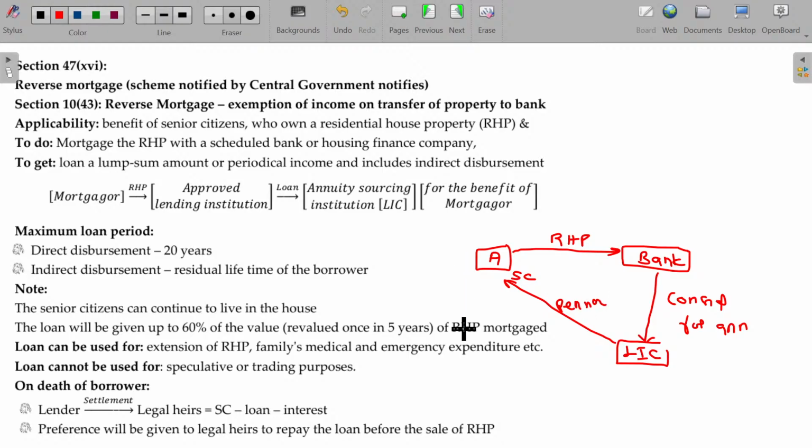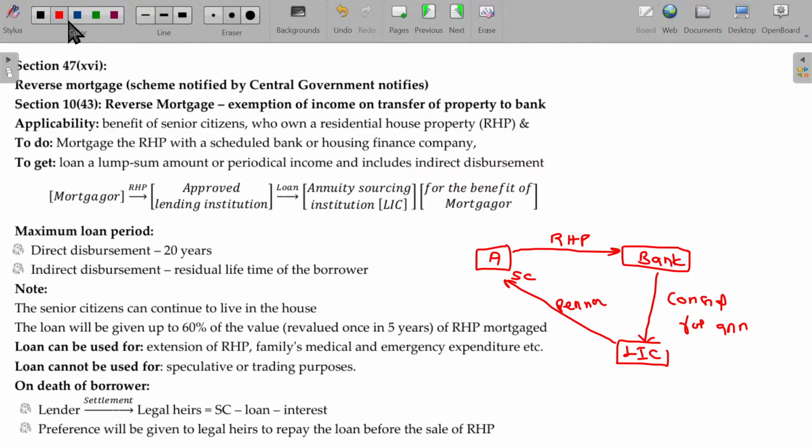So now Mr. A is happy to live his final days decently. A is now safer for the remaining life. He will be very comfortable getting the consistent return from the bank. Either the consideration is payable to LIC directly as an annuity fund, and thereafter LIC will make the payment periodically. It's not only LIC, it can be any company.